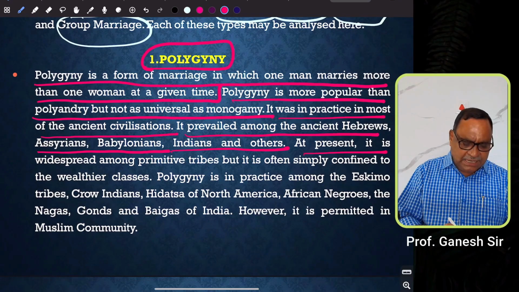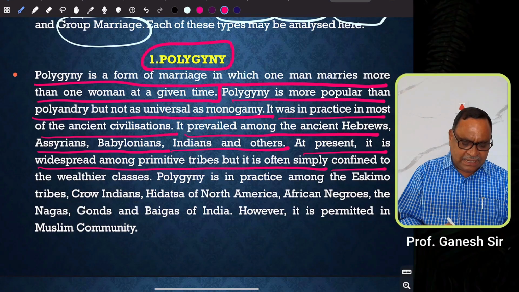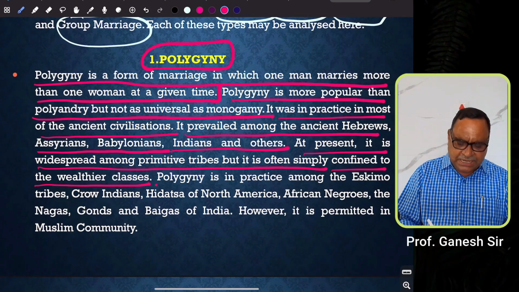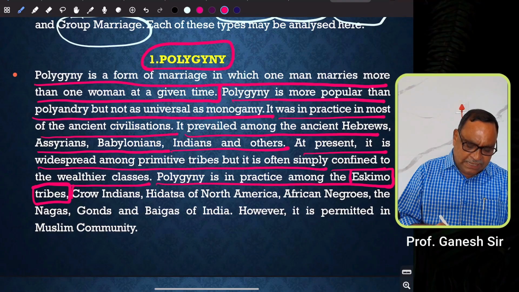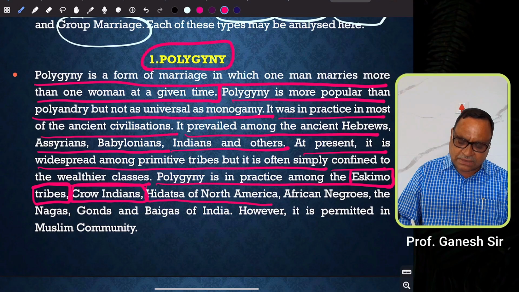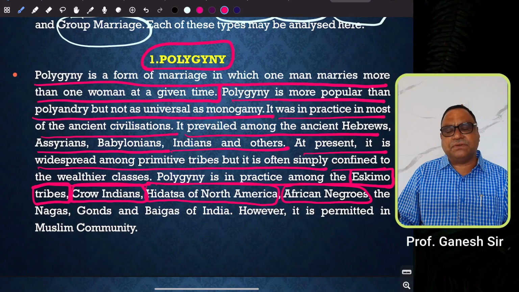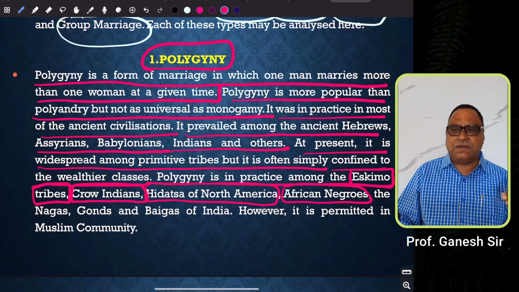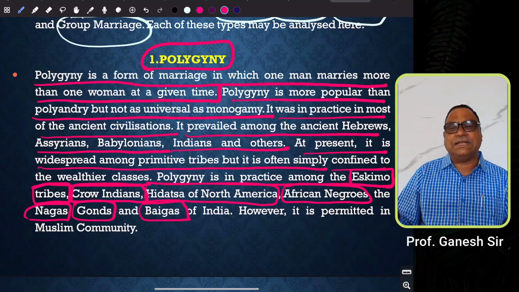At present, it is widespread among primitive tribes, but it is often confined to the wealthier classes. Polygyny is in practice among the Eskimo tribes, then Crow Indians, Hidatsa of North America, and African Negroes. So these are examples from outside India. As far as Indian society is concerned, tribes like Nagas, Gonds, and Baigas practice polygyny.